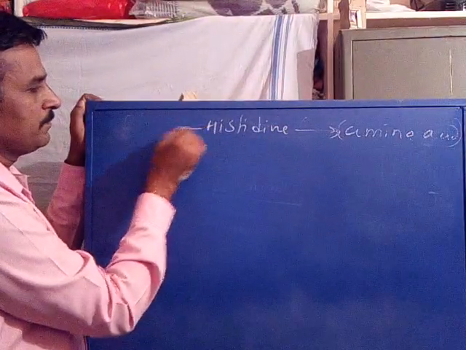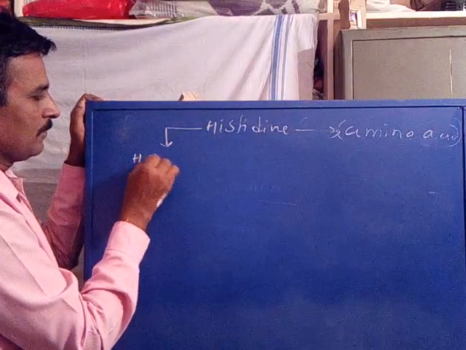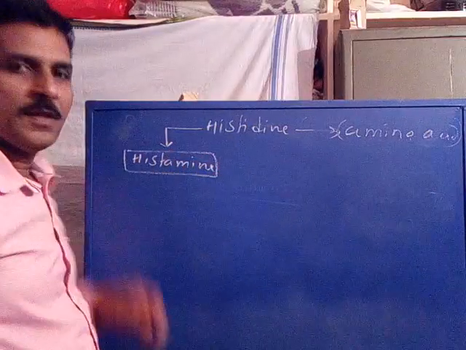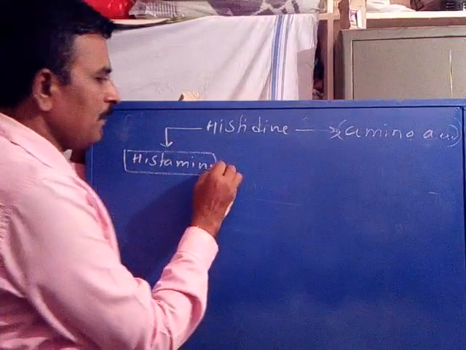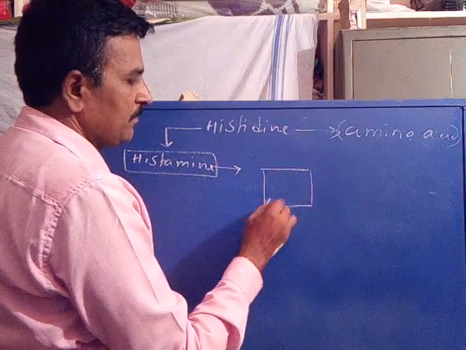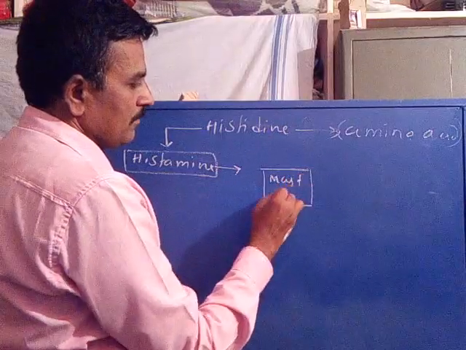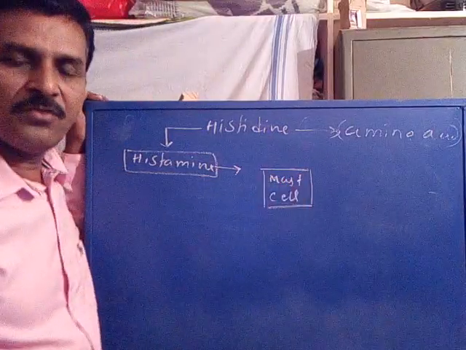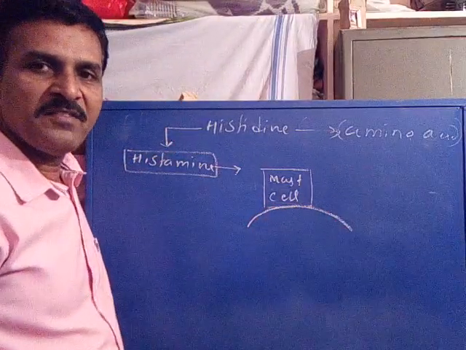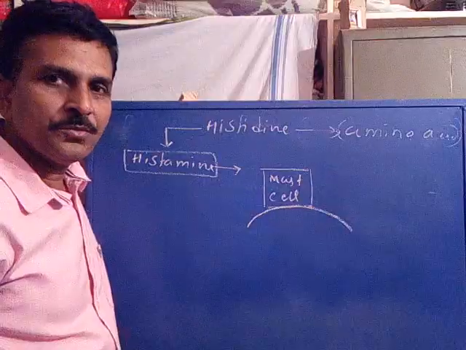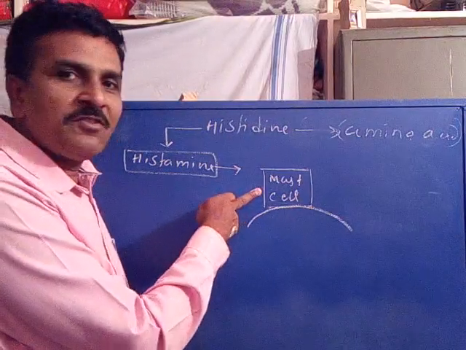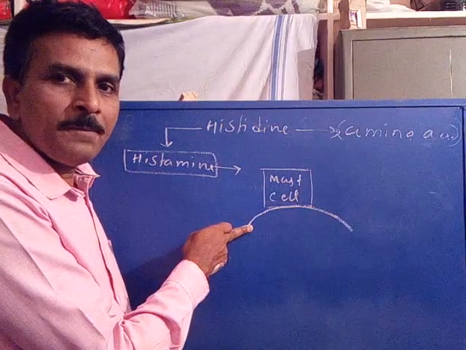The histamine will be stored in a mast cell. This is the mast cell. The mast cell is present in gastric tissue, that is, the cells of the gastrointestine.